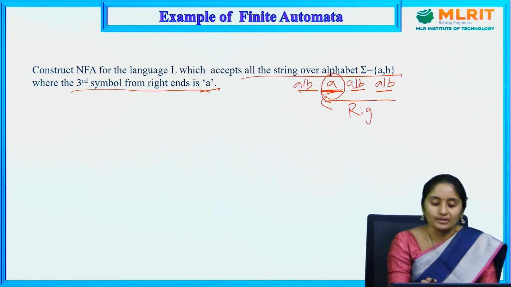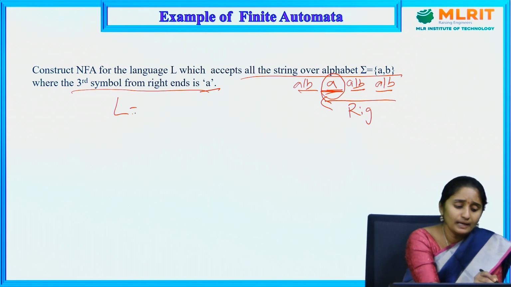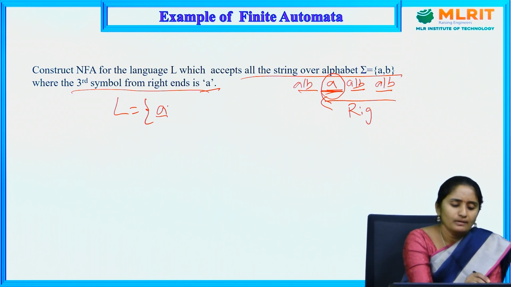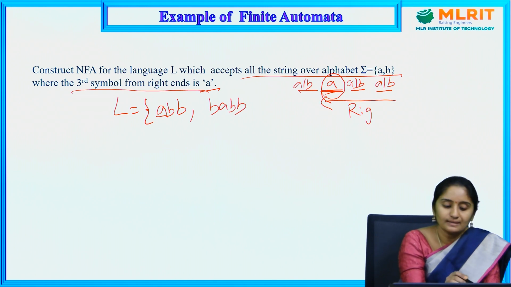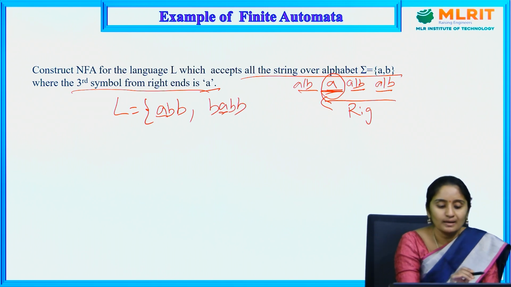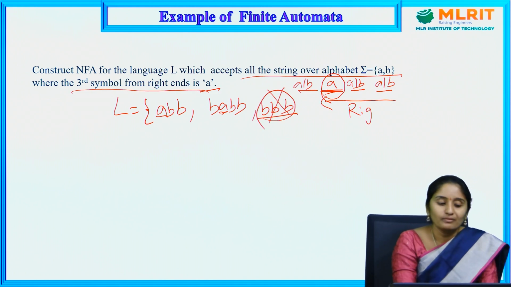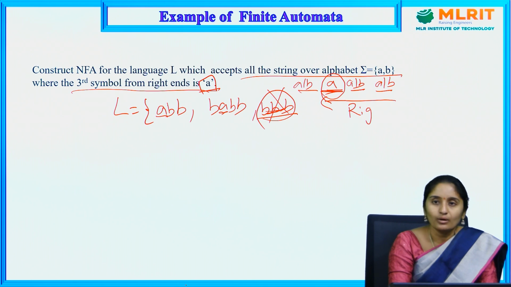This is our condition, so based on this we are going to construct a diagram. Whatever the language may be, the third symbol from the right in a string should be A. For example, ABB is accepted, BABB is accepted because the third from the right is A. If I take BBB, is it accepted? No, it is not accepted, because the third symbol from the right end is not A.